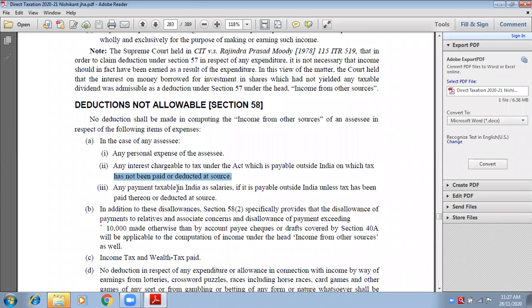If you are paying any amount to a non-resident person who is living outside India, now you are paying some interest to them, some payment to them, that is your expense. I know that is your expense, but because you have not deducted tax at source, therefore this type of expense will not be allowable. Income tax, wealth tax will not be allowable.